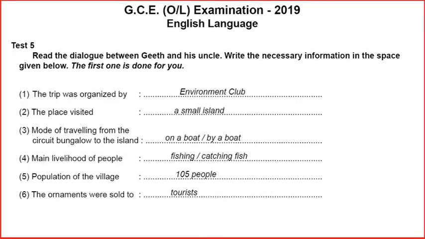Ornaments are something very beautiful that people make. Any object that people make very beautifully is an ornament. They can be glass ornaments, wood or plastic or anything. Now these women make ornaments out of seashells.